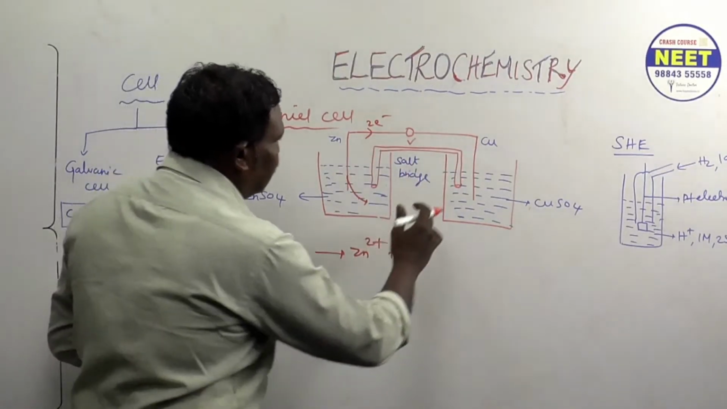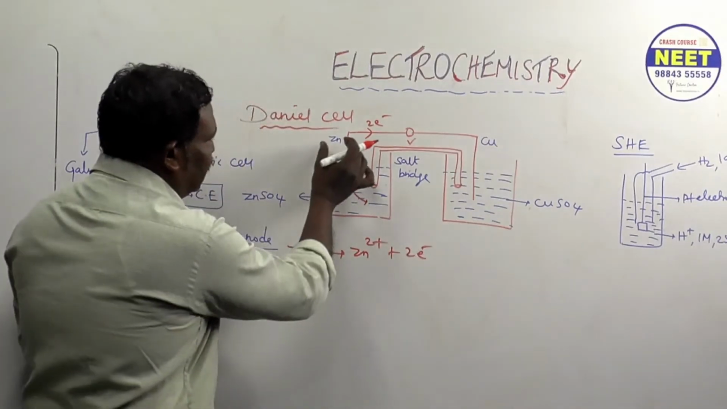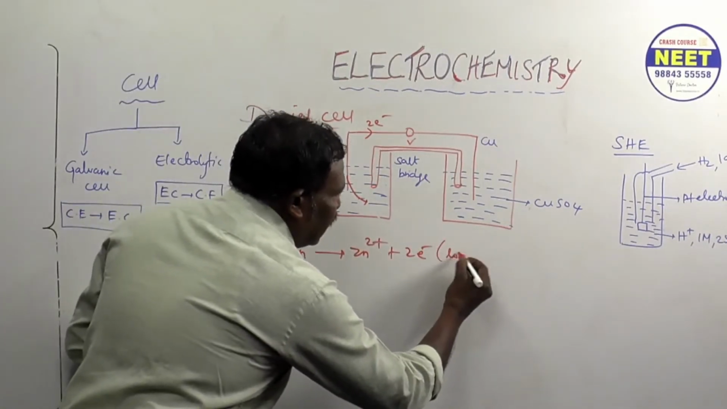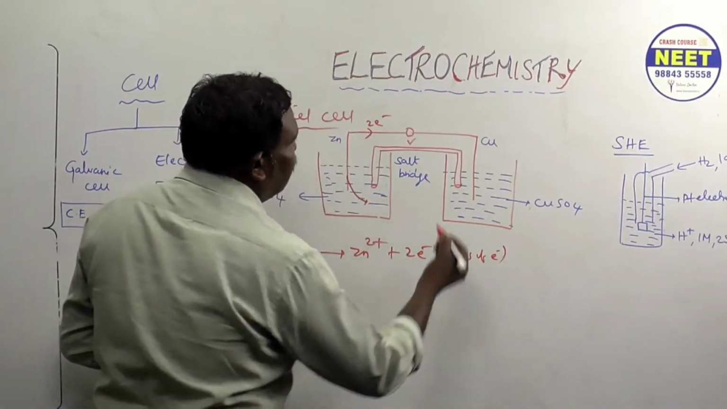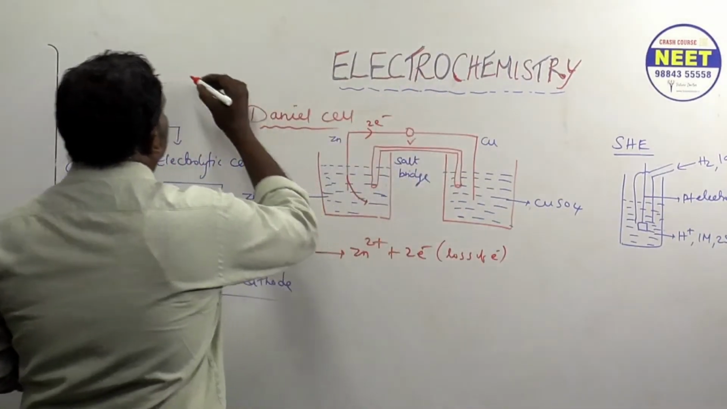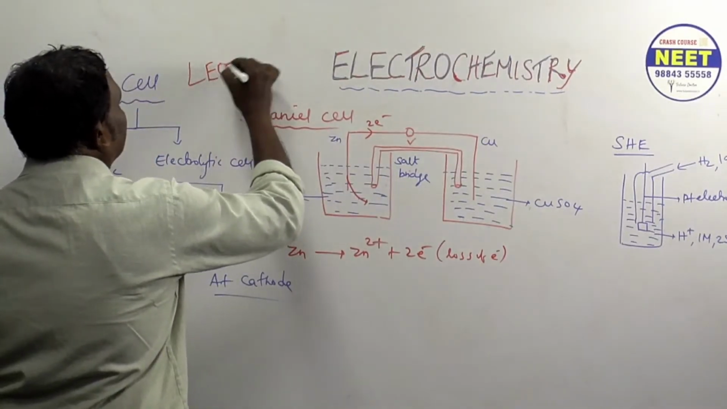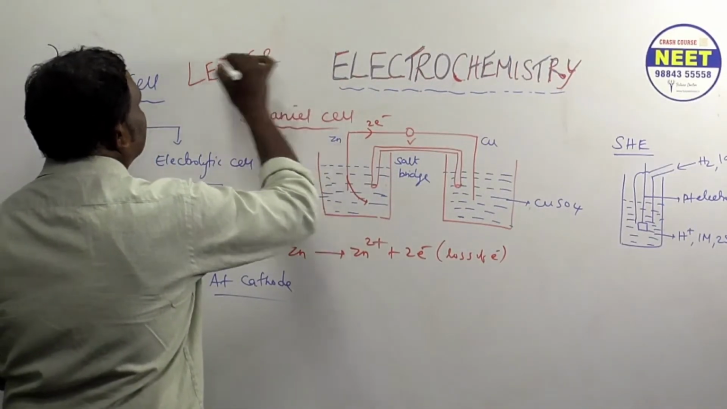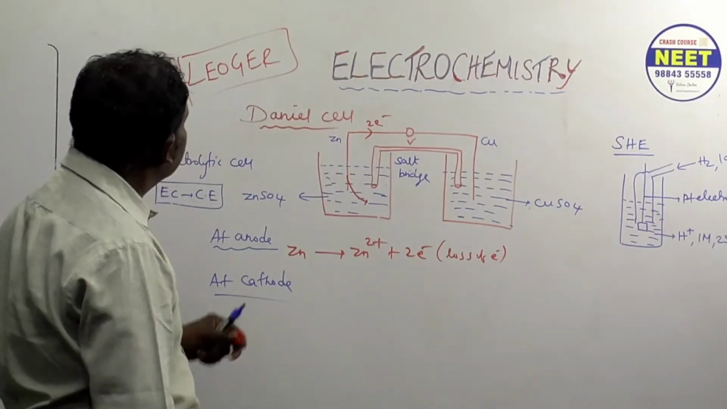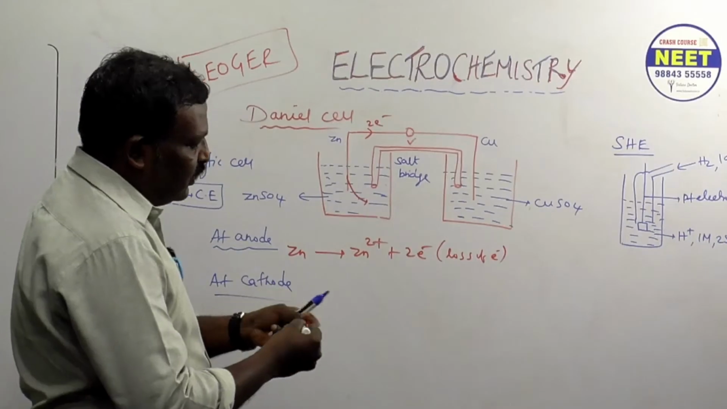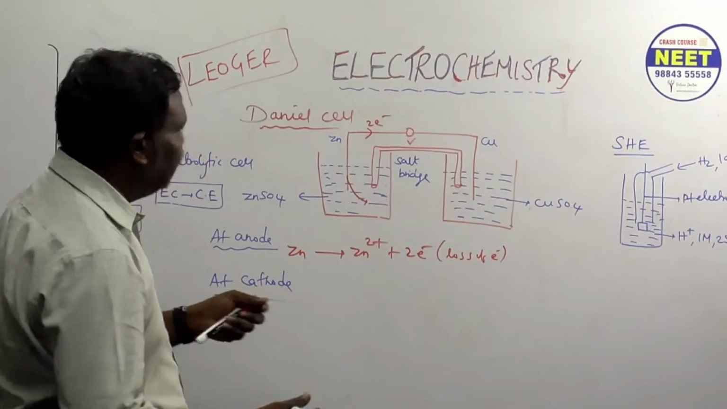Understood? Now these electrons, what happens on the left hand side? Loss of electron takes place, correct or not? Loss of electron. I told you, just remember LEOGAR. What is LEOGAR? It's our mnemonic. You already studied it in lower classes. What is the meaning of LEOGAR? LEOGAR is only a mnemonic.